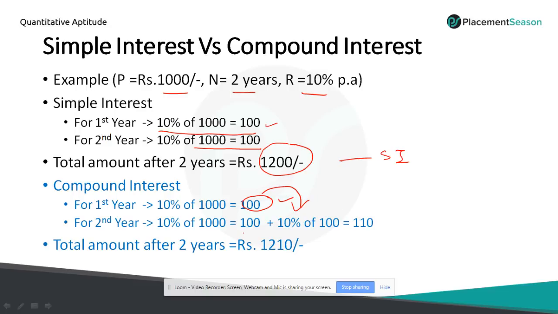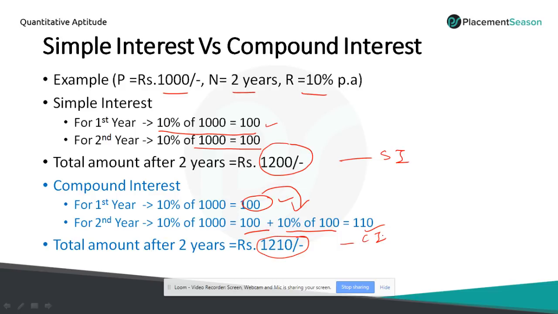So for this year, we will get 100 and 10% of 100 is 10. I added it. We will get 110 rupees. So totally we will get 1210 rupees in case of compound interest. So we understood that there is a difference between simple and compound interest at the end of 2 years. There is no difference at the end of first year. There will be difference from second year onwards. So I hope you have understood simple and compound interest in real time.